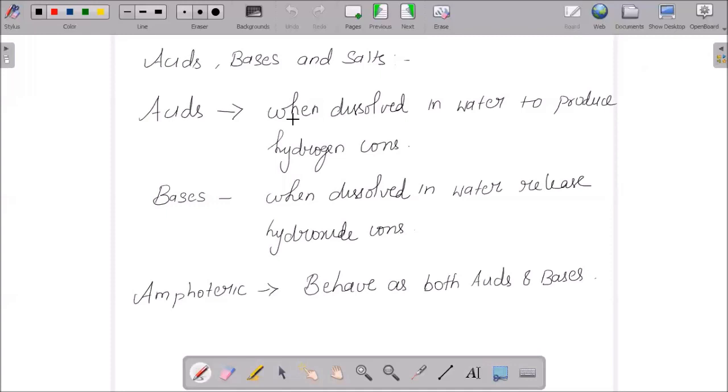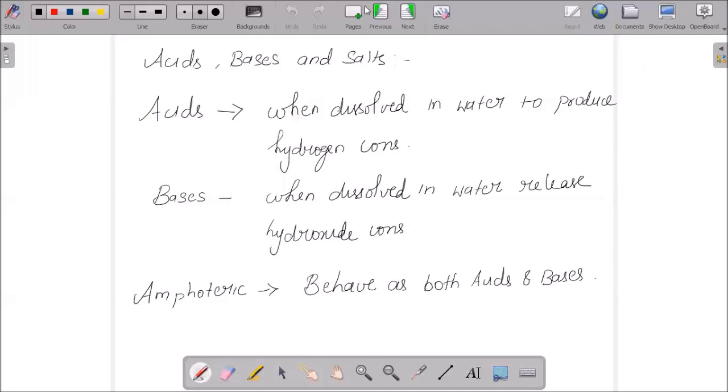So acid, base and salt have been defined by different concepts, but ultimately the meaning is the same. Bronsted defined acids in his own way, Lowry in his own way, and the basic definition of acid we know is sour taste. We have different criteria, but the definition is the same.